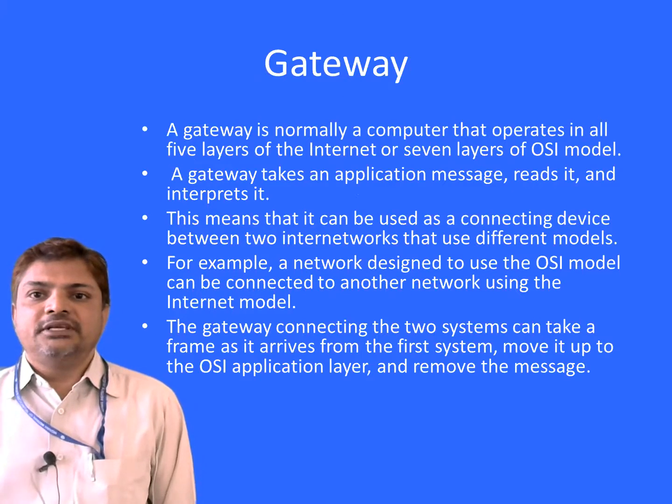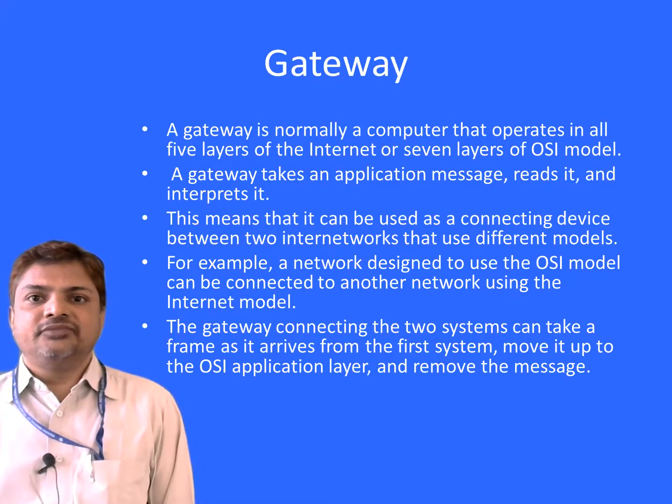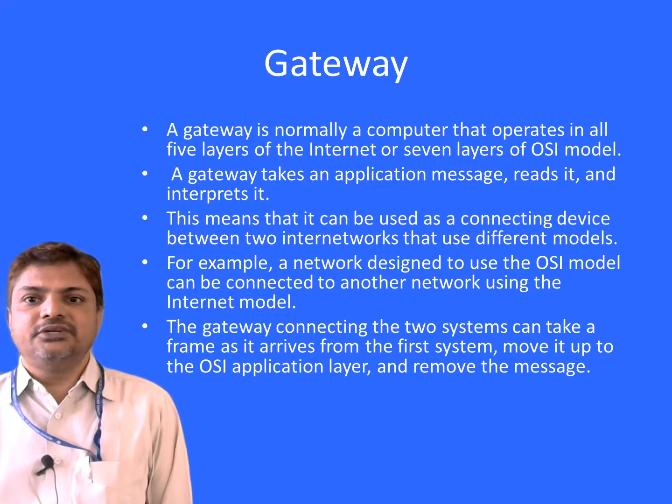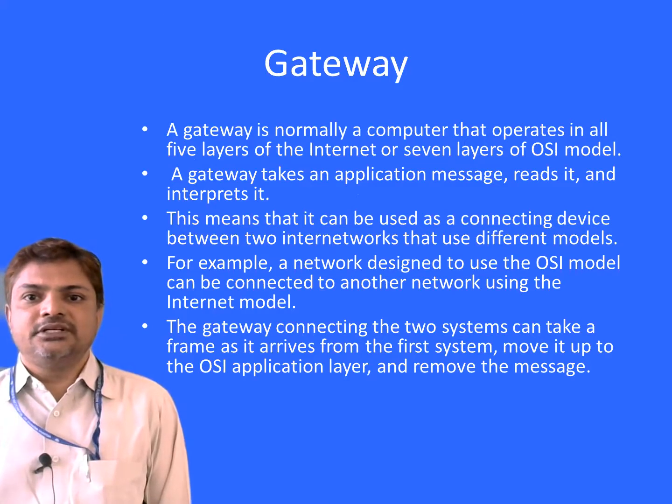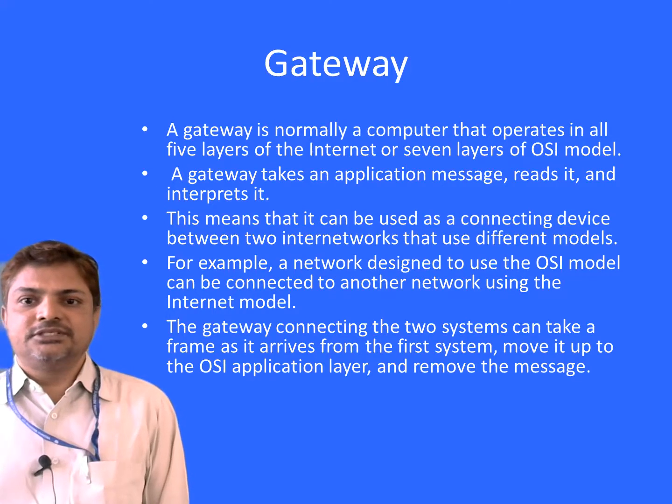Gateway. A gateway is normally a computer that operates in all five layers of the internet model or seven layers of the OSI model. A gateway takes an application message, reads it, and interprets it. This means that it can be used as a connecting device between two internetworks that use different models. For example, a network designed to use the OSI model can be connected to another network using the internet model. The gateway connecting the two systems can take a frame as it arrives from the first system, move it up to the OSI application layer, and remove the message.